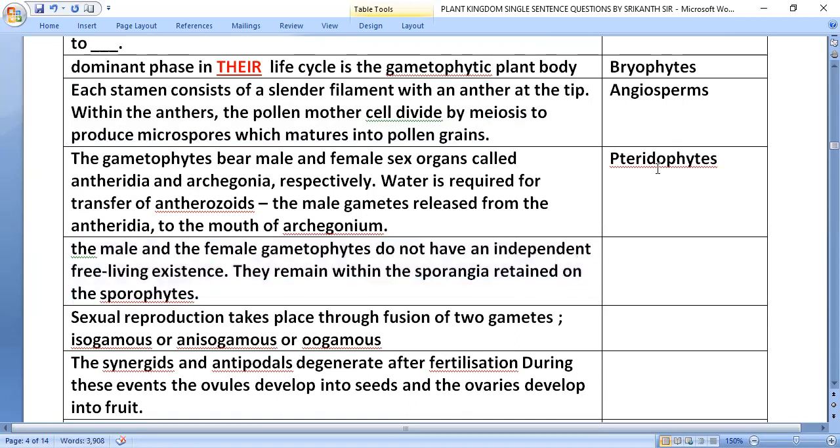The male and the female gametophyte do not have an independent free living existence. They remain within the sporangia retained on the sporophytes in gymnosperms.